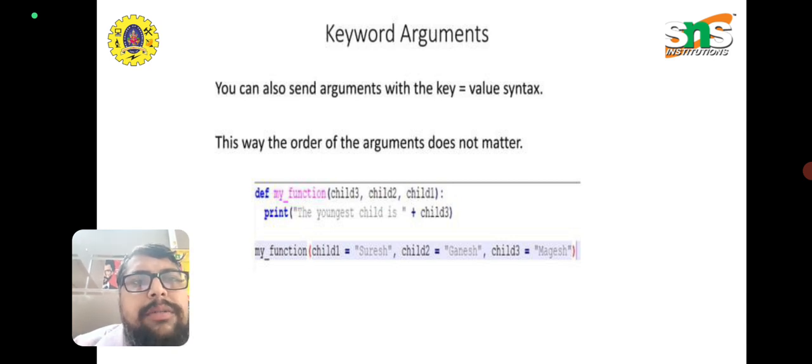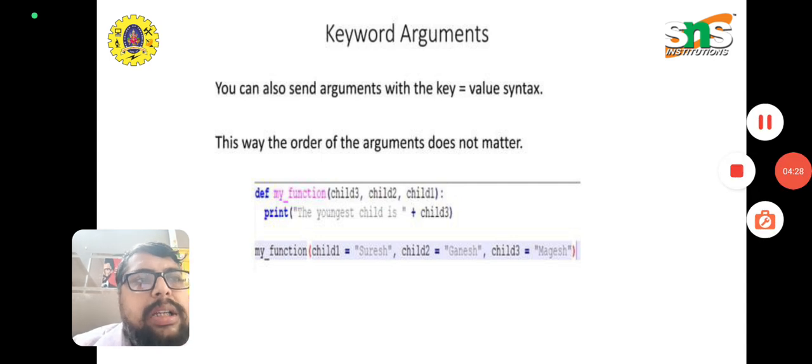When we define the function my_function we have child 3, child 2 and child 1, and when calling it we give child 1 equals Suresh, child 2 equals Ganesh and child 3 equals Magesh. Automatically child 1 is substituted as Suresh, child 2 as Ganesh and child 3 as Magesh. This type of argument is called keyword arguments.